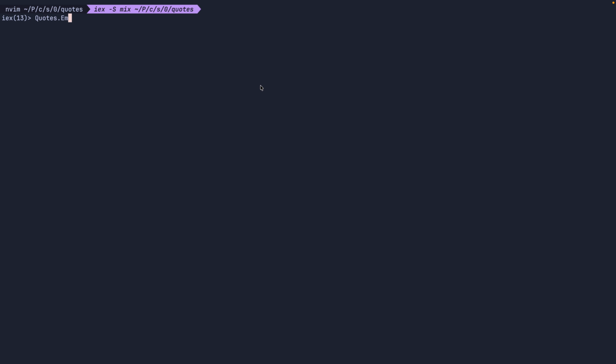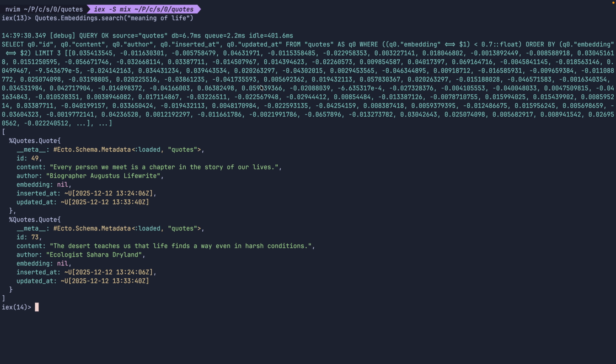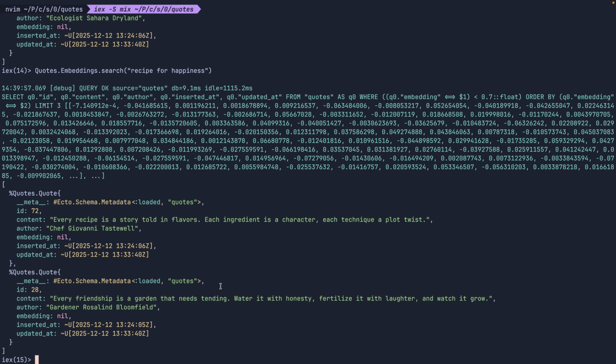Let's test it out. I don't know what quotes were generated by the LLM, but I can search for something like "meaning of life." And we got 2 quotes matching our query. Cool, it works. Let's try something different, like "recipe for happiness," for example. And we get another 2 inspiring quotes.